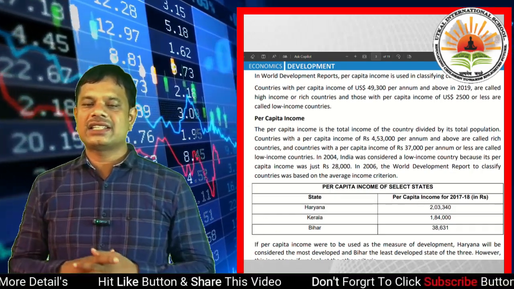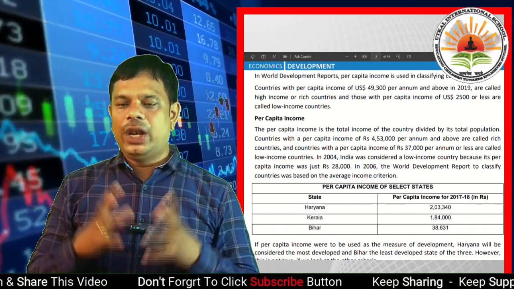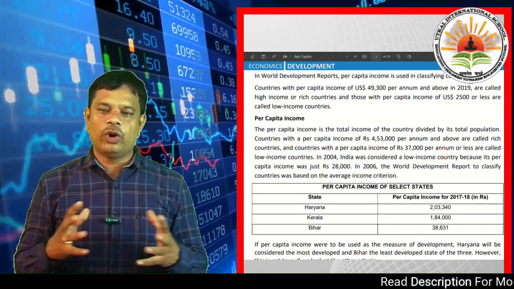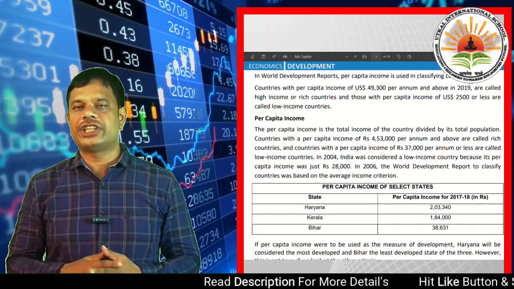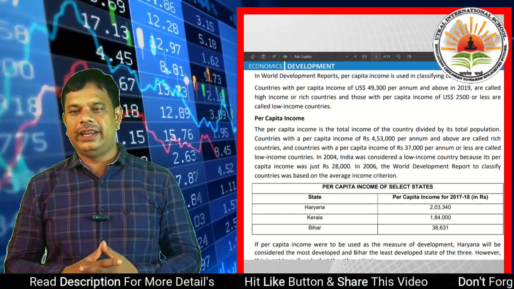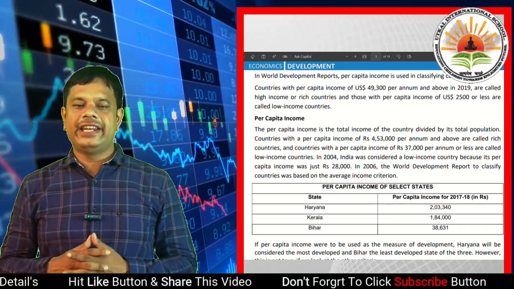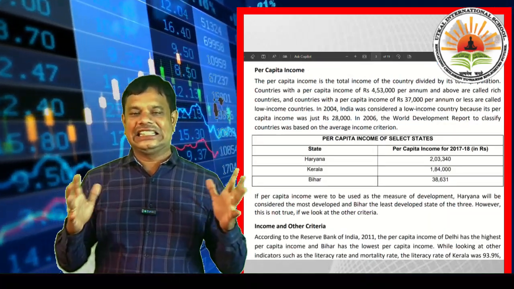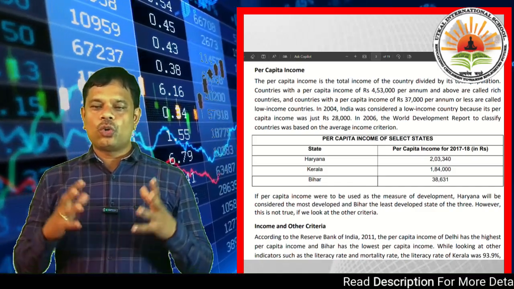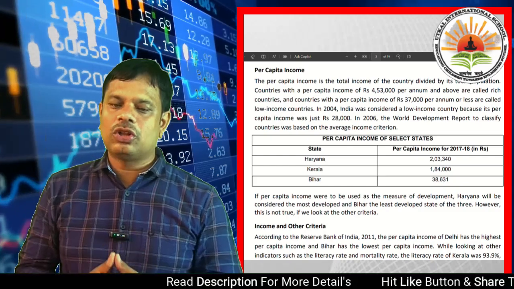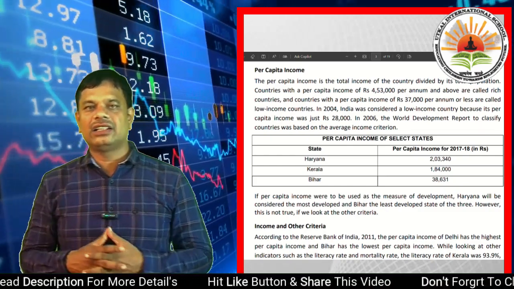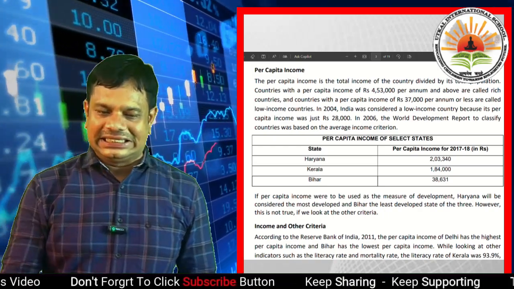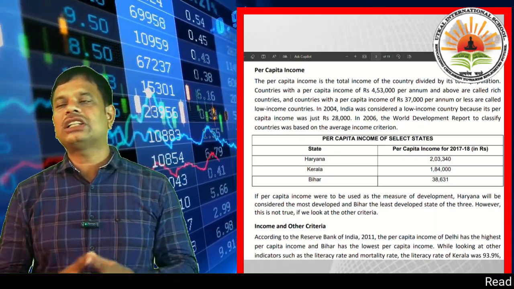So dear students, India was considered a low income country. It is a very painful thing for all of us Indians. India was considered a low income country because its per capita income had just reached 28,000 in 2006. The World Development Report's classification of countries was based on the average income criteria. Okay, so now a point: we have compared the per capita income of three states.